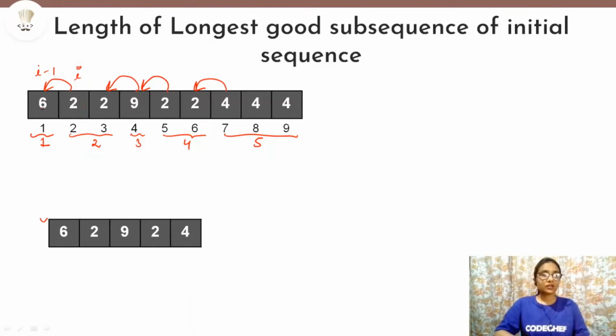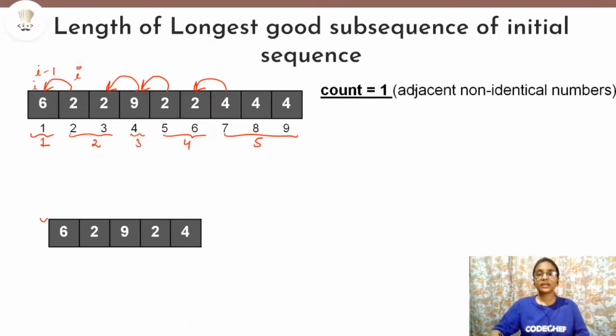Why? Because for the first element we do not have any element before it. So if your i is equal to 1, then you cannot check this with the (i minus 1)th element because that is not present. That is why your count should always initially begin from 1, because the first element will always necessarily be included in counting the length of the longest good subsequence.